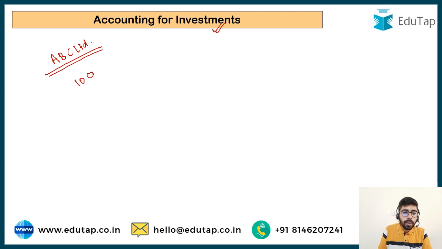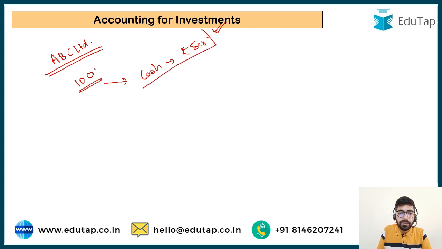So suppose this company made a profit of 10 crore and the company is having enough of the profits in cash. Say rupees 5 crore is being held in cash or bank balance. Now this cash is simply lying idle with the company, or the bank balance is not going to pay any interest to the company. So the company decides to invest this money in maybe the shares of another company, or it may decide to buy a new property out of it.